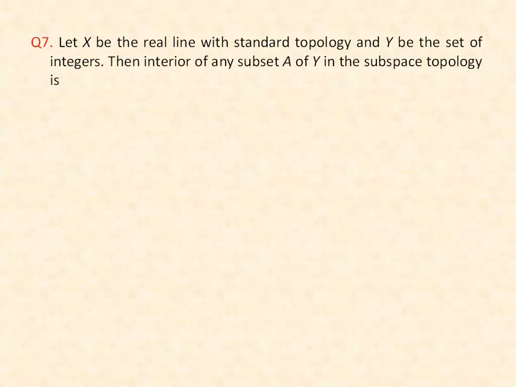The next question is, let X be the real line with standard topology and Y be the set of integers. Then the interior of any subset A of Y in the subspace topology is: first option is Y, second one is the empty set, third option is the set A itself, and the fourth option is none of the above.